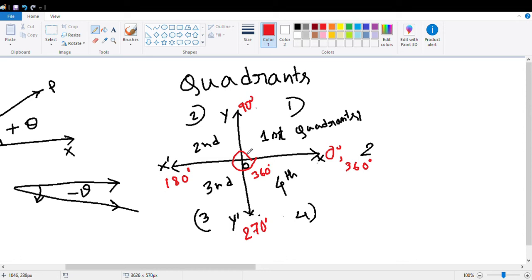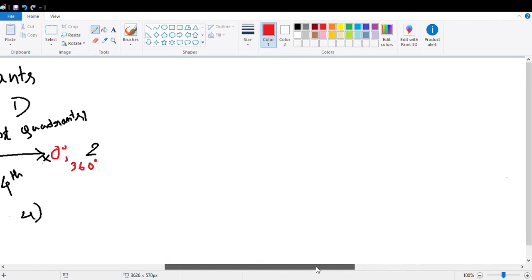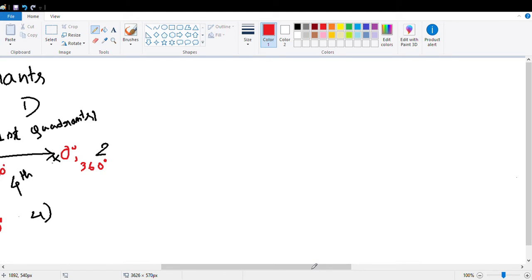Now, in lower classes you have heard the term degree or radian. Measurement of angle can be done in two ways, one by degree, another by radian, and there is a relation between degree and radian. What is the relation?